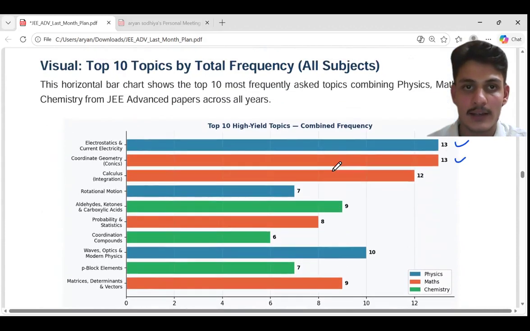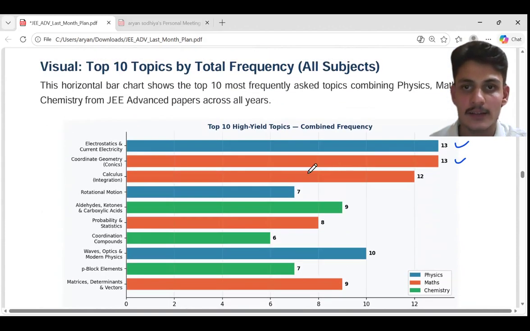Okay, so in the next section, you will see how much frequency there can be per paper. So like electrostatics, there can be 13 questions that can be asked on average in a single paper, adding session 1 as well as session 2. 13 questions can be there from electrostatics. So it is a very important topic. You should revise it nicely.